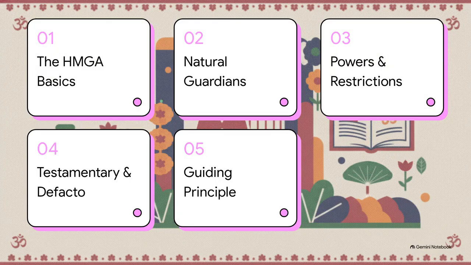Okay, let's dive right into our mental roadmap for this exam recap. We'll be hitting 1, the HMGA basics, 2, identifying natural guardians, 3, powers and critical restrictions, 4, testamentary and de facto rules, and finally number 5, the paramount guiding principle.